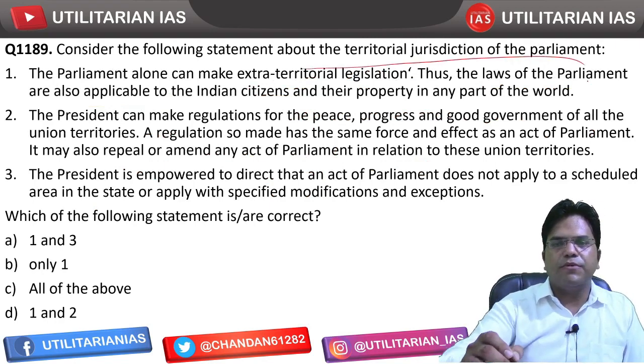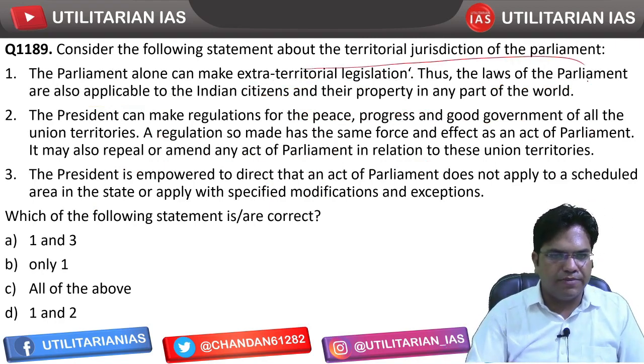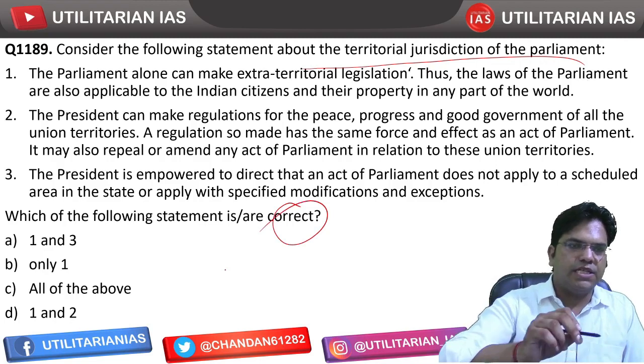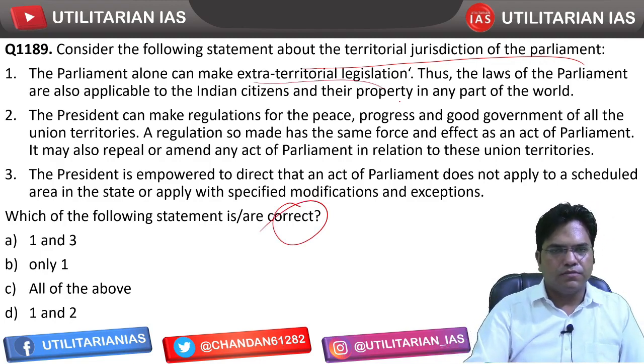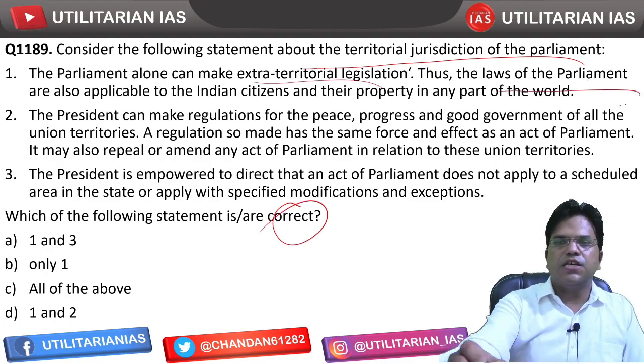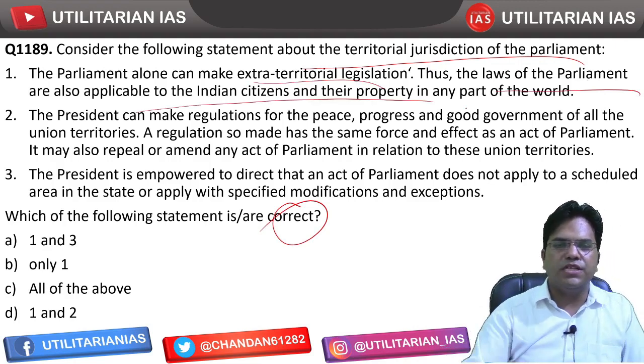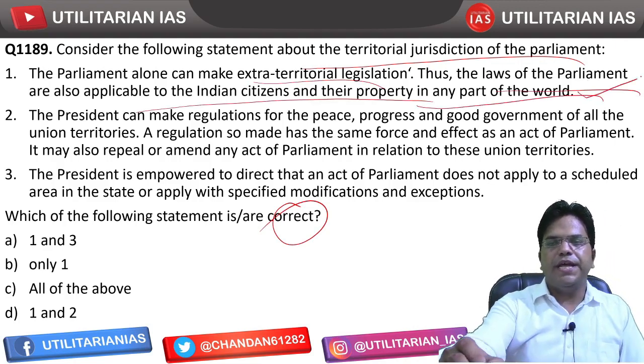Consider the following statements about the territorial jurisdiction of Parliament. We have to tell the correct statement. The Parliament can make extraterritorial legislation. Thus the law of Parliament is also applicable to Indian citizens and their property in any part of the world.